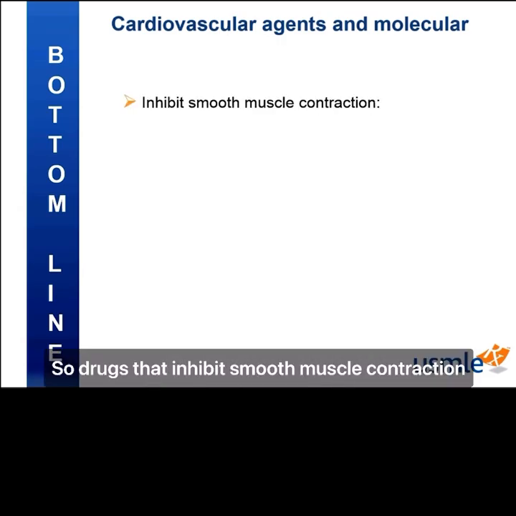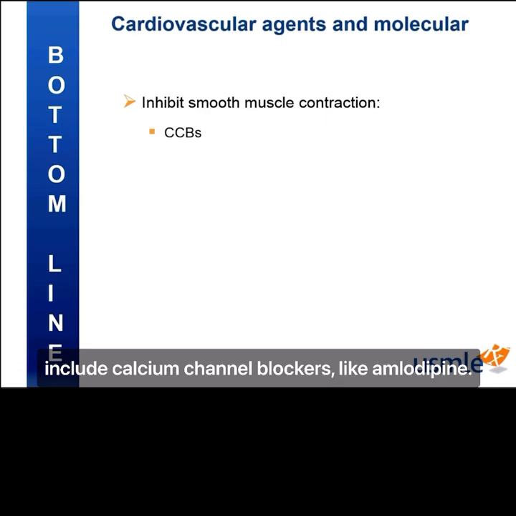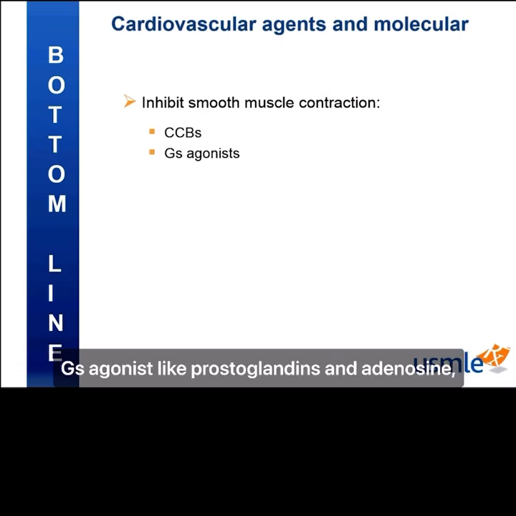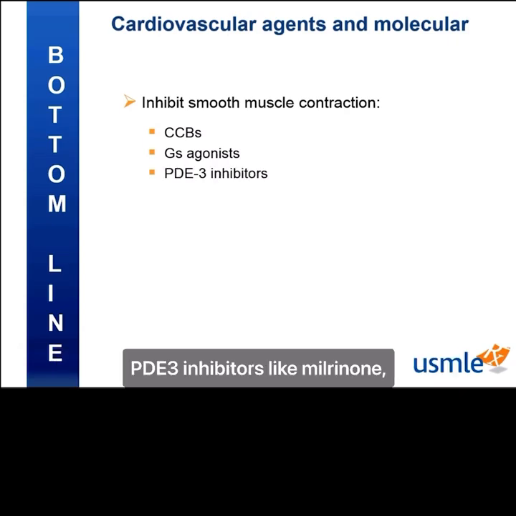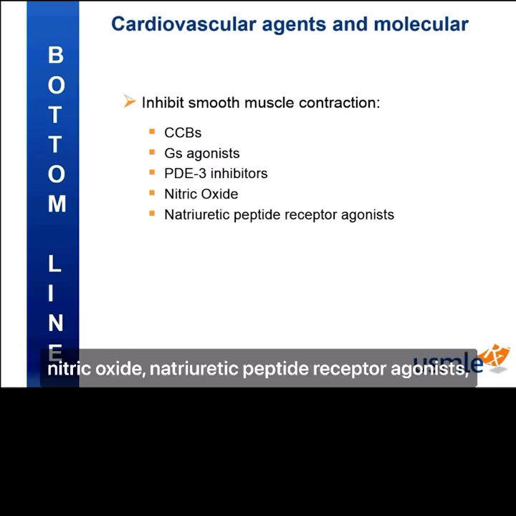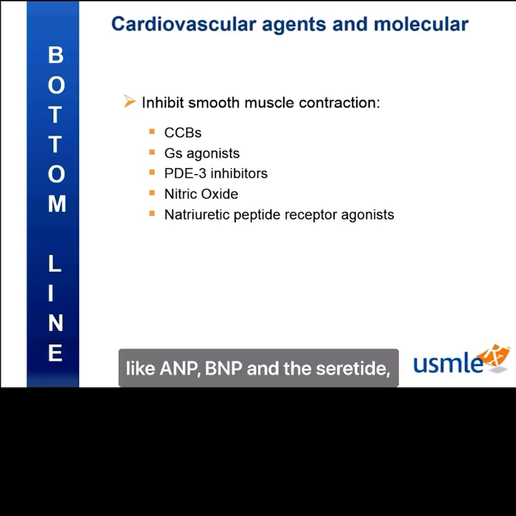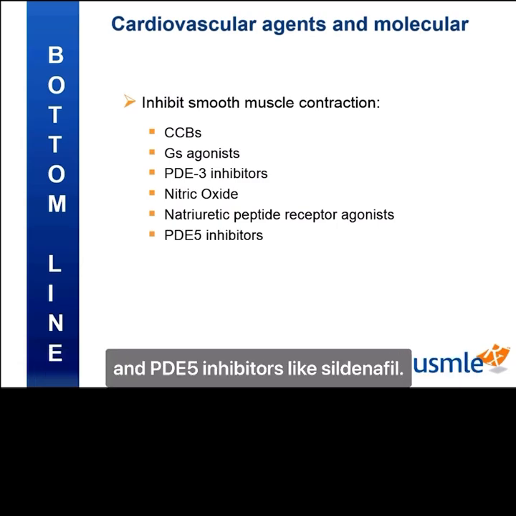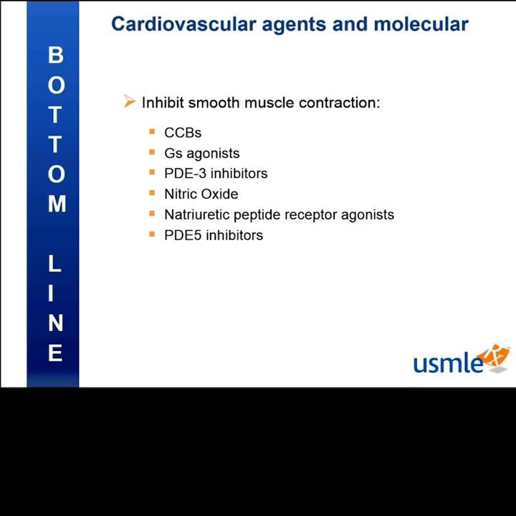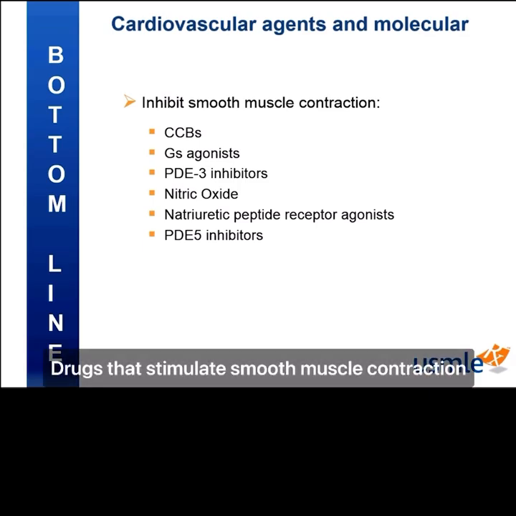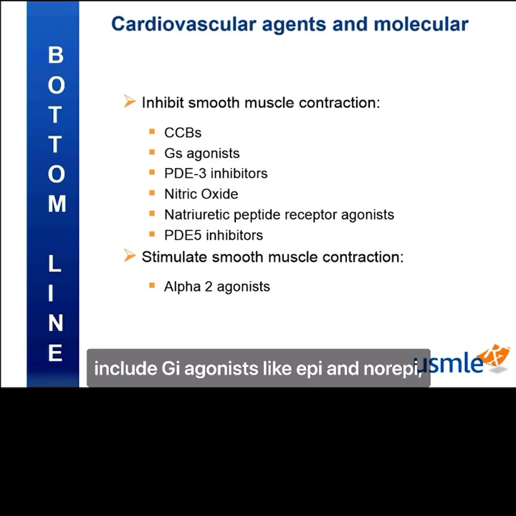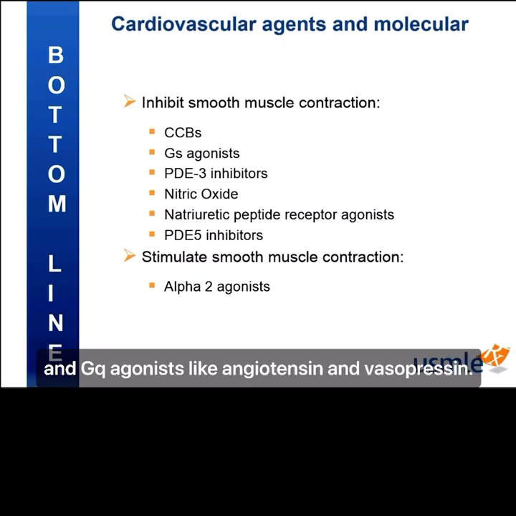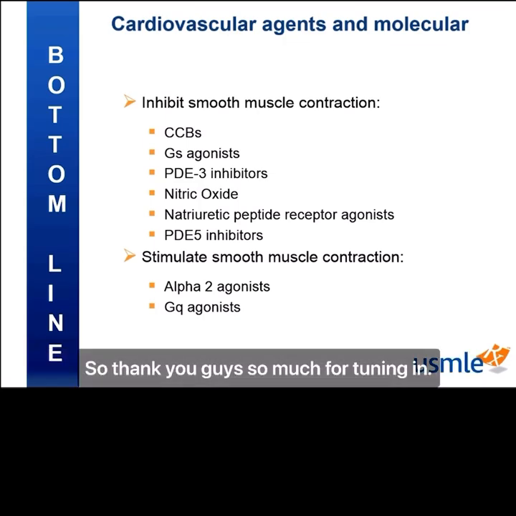Alright, let's wrap up. So drugs that inhibit smooth muscle contraction include calcium channel blockers like amlodipine, Gs agonists like prostaglandins and adenosine, PDE3 inhibitors like milrinone, nitric oxide, natriuretic peptide receptor agonists like ANP, BNP, and nesiritide, and PDE5 inhibitors like sildenafil. Drugs that stimulate smooth muscle contraction include Gi agonists like epi and norepi, and Gq agonists like angiotensin and vasopressin.